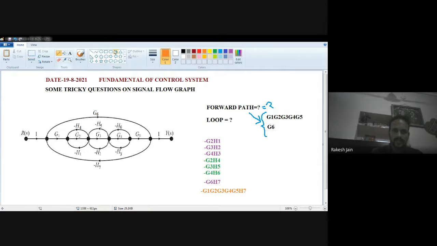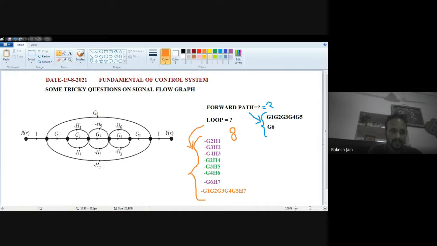It means this is the value of the total number of loops. So how many loops are present? In the objective question, the options given are 2, 3, 5, 8. Then my answer should be that there are a total of 8 loops present in this question.